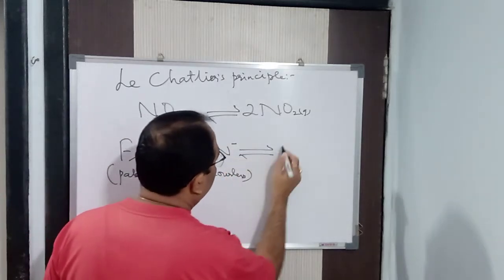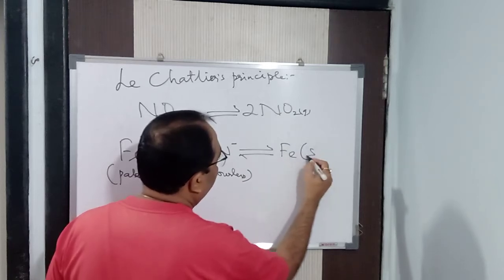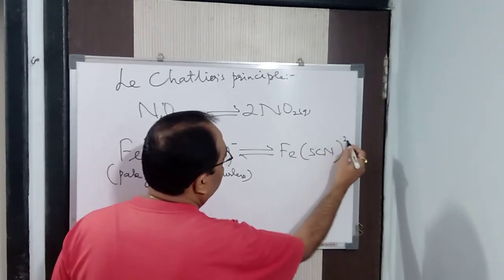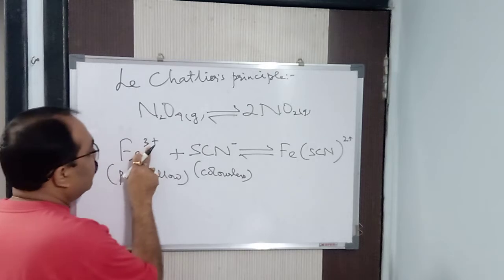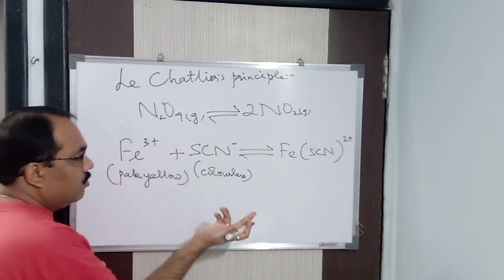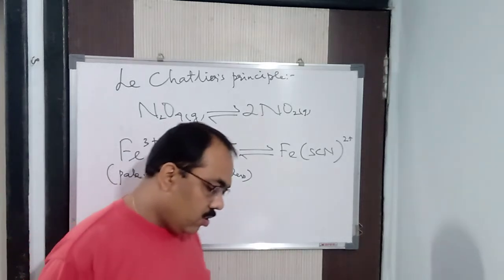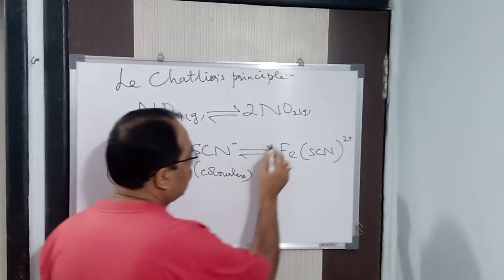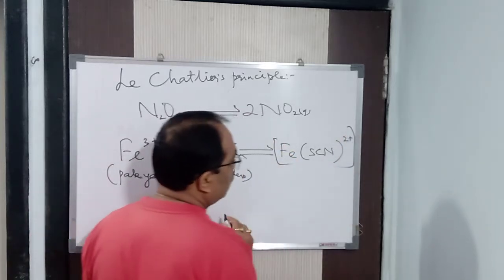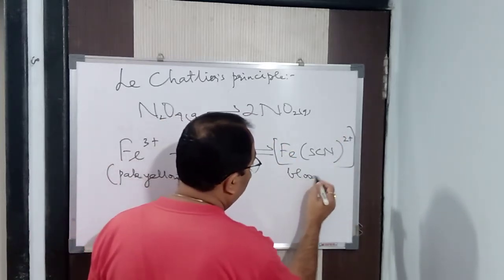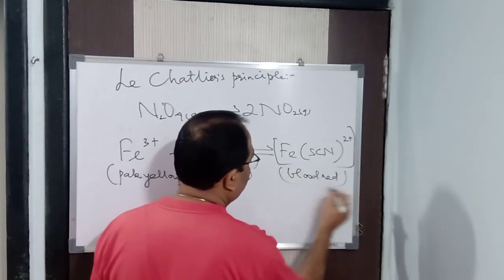Now what will happen is that you will see it will be FeSCN 2+. How? 3 plus, 1 minus, gives 2 plus. Very simple. So you will be getting FeSCN 2+. Now this will be blood red in color, a dark red colored solution, you will be getting.